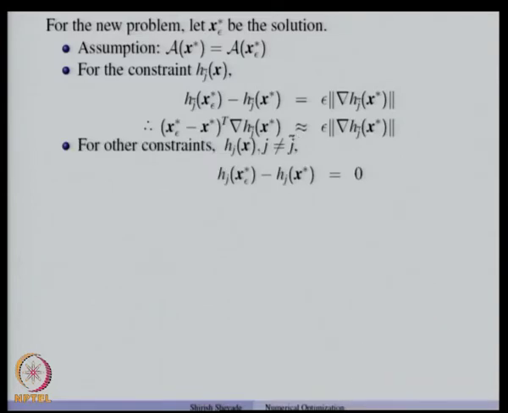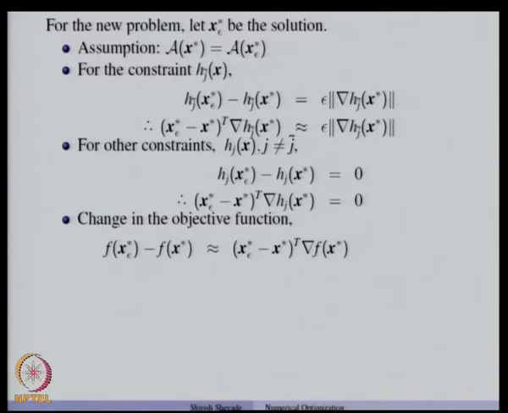Now, for the other constraints which were active at x star, they also were active at x star epsilon, because we changed only one constraint. So, for those constraints, the difference between these two is 0, or in other words, if we again do the first order Taylor series approximation, this is approximately equal to 0.